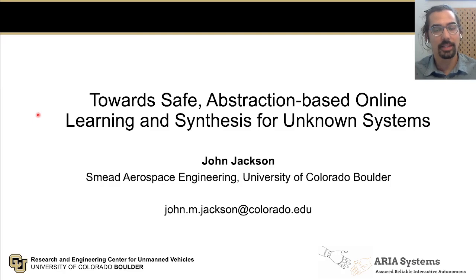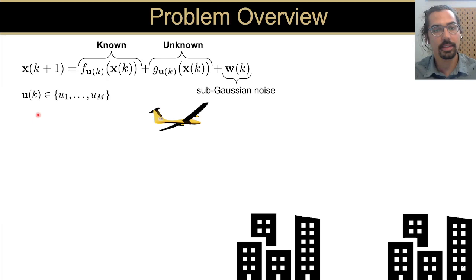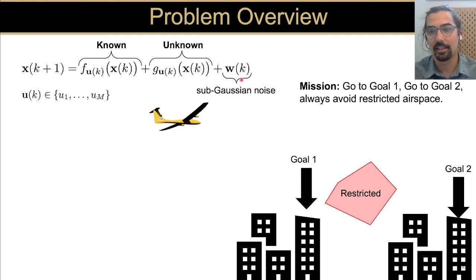Today I'm talking about how we're safely controlling an autonomous system with unknown dynamics. Consider this aircraft flying in an urban air environment. We can model this as a discrete time stochastic system with a known part of the dynamics, this unknown portion of the dynamics, which might be due to black box components in the autopilot, and sub-Gaussian process noise. Now the mission can be expressed as an LTLF specification, where we want to go to goal 1, go to goal 2, and always avoid this restricted airspace.